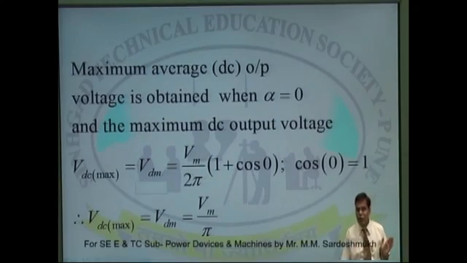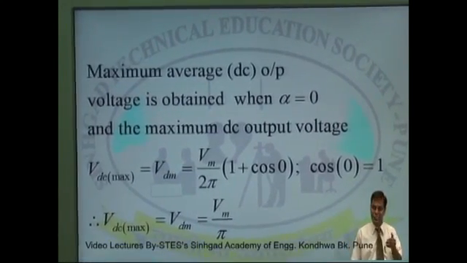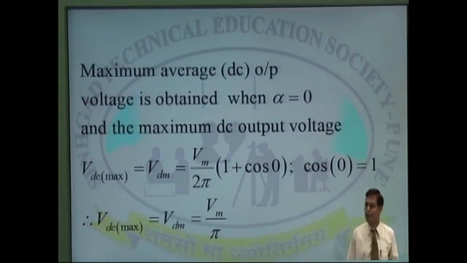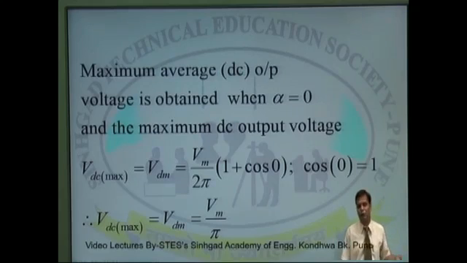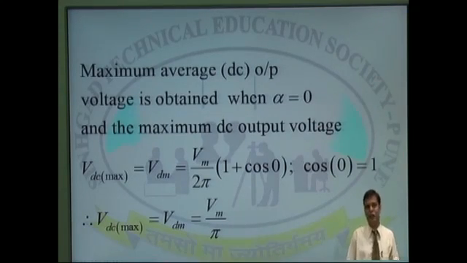Whereas as I go on varying the value of alpha, slowly and steadily increasing it, you can substitute alpha equals 45 degrees and calculate the output voltage. You can substitute alpha equals 90 degrees and again calculate the output voltage.